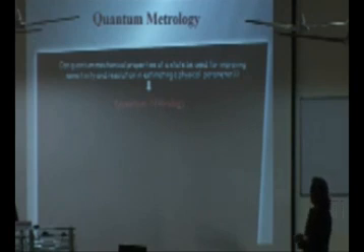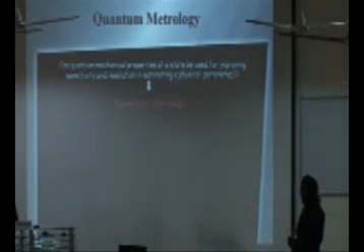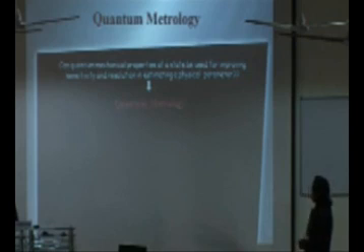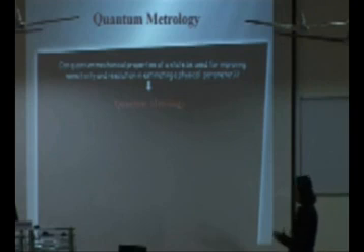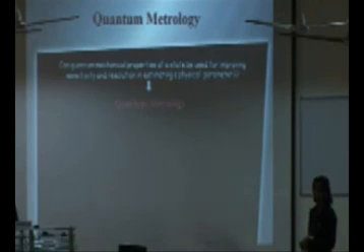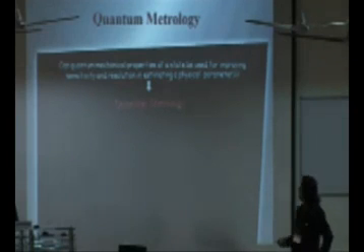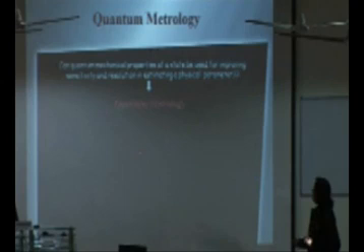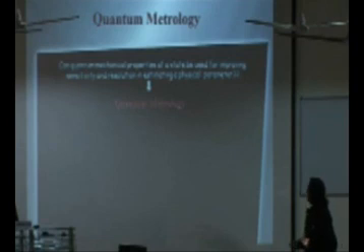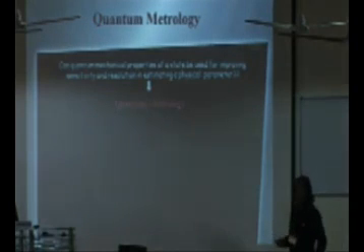Now the question is, can quantum mechanical properties of a state be used for improving sensitivity and resolution in estimating a physical parameter? So what we did in classical physics, the limit is called the standard quantum limit, that is 1 by root n. But using some quantum properties, for example, entanglement or squeezing, this precision can be enhanced root n times. So then the error will be scaled as 1 by n. Okay, so this is the advantage of using these quantum properties.